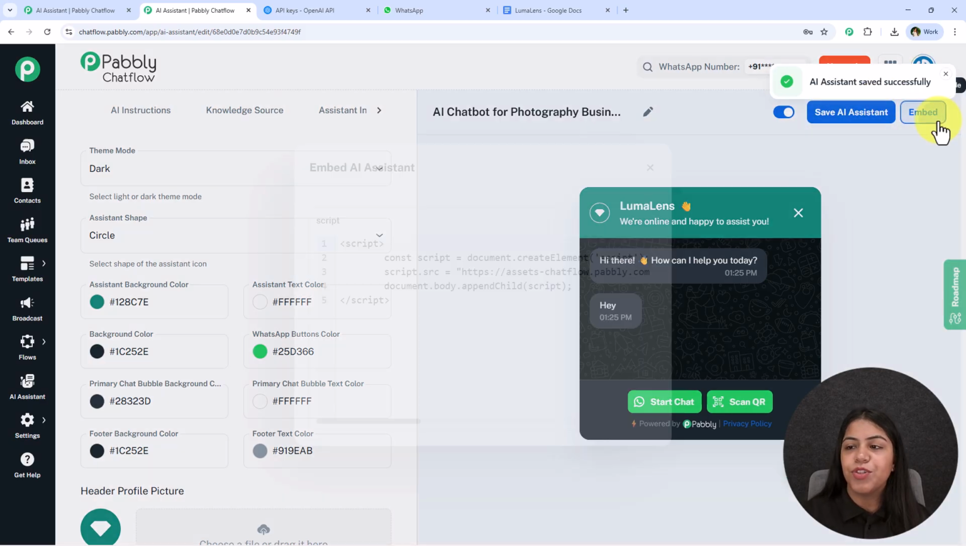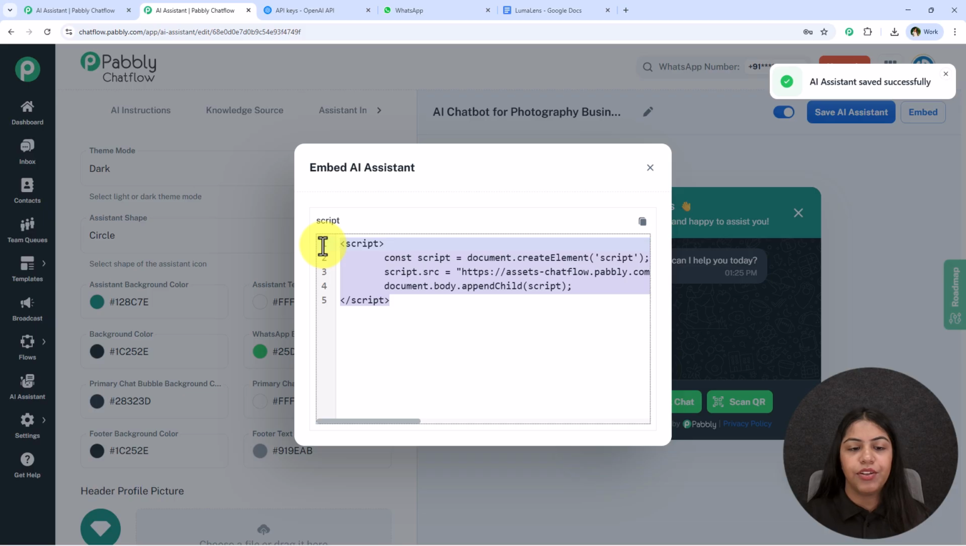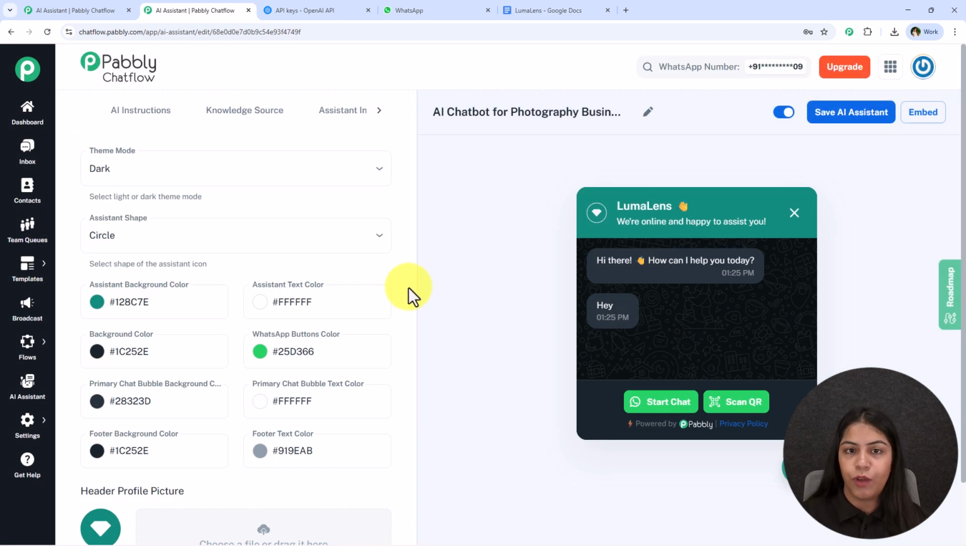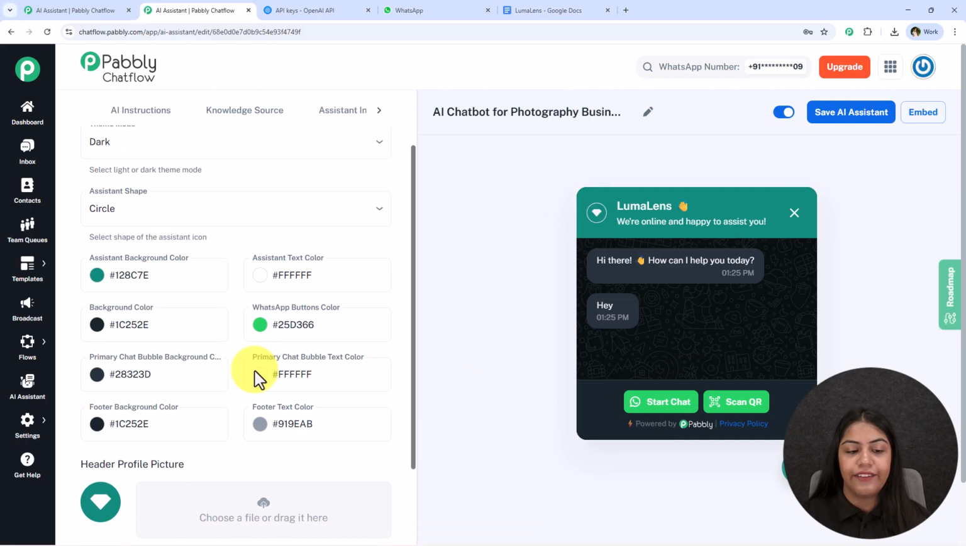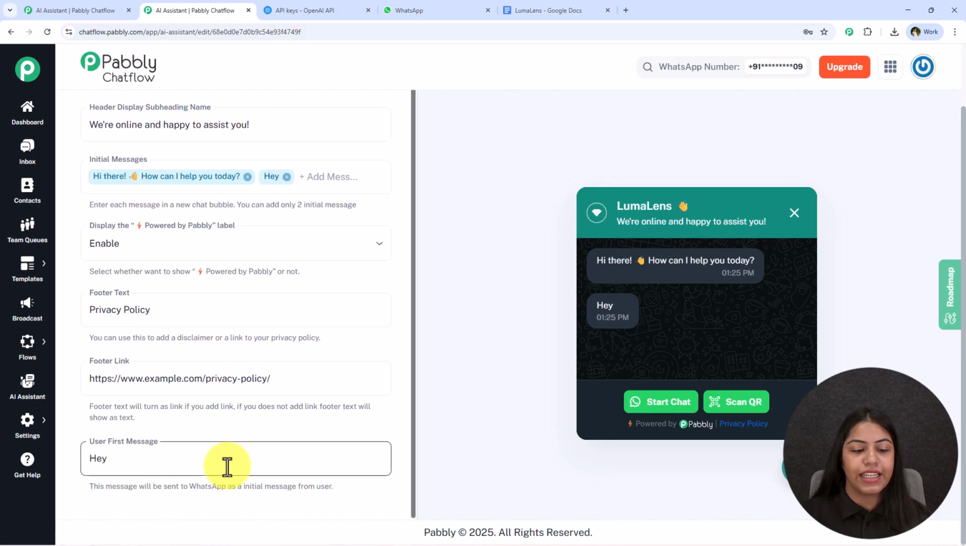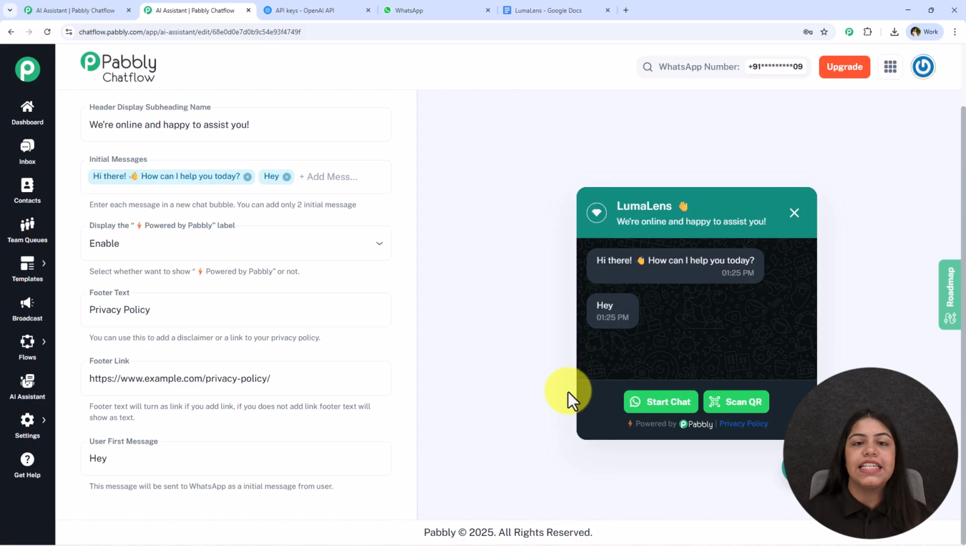Now let's see how we can run this for our business. You're going to get the option of embedded over here, and in this embedded you're going to get the script. So you can simply copy this script and paste it on your website, and automatically this AI assistant will be added on your website. And then whenever your lead or your customer or anyone clicks on this start chat, they will be redirected towards WhatsApp and the initial message which you selected will be sent from them. And once they send this message, the AI chatbot is going to reply to them.